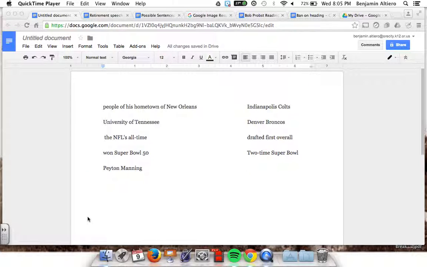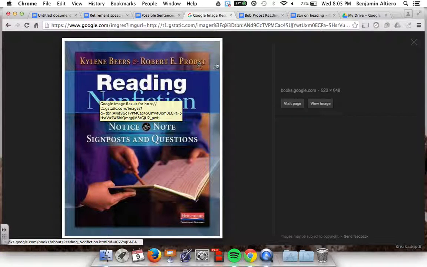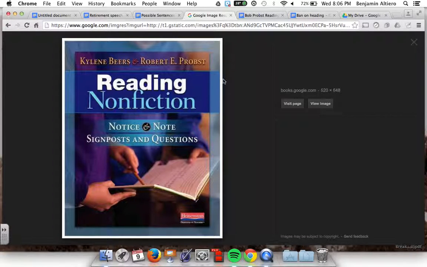Strategies I learned from the Oregon Reading Association Winter Institute. At this Winter Institute, they had the feature speakers of Kylene Beers and Robert Prost, and they were discussing their book, Reading Nonfiction. The two strategies I want to share I felt were the best ones they had because they could be used really with almost any classroom and any piece of nonfiction text with minimal prep and planning from a teacher. The first one was called Possible Sentences and was led by Kylene Beers.